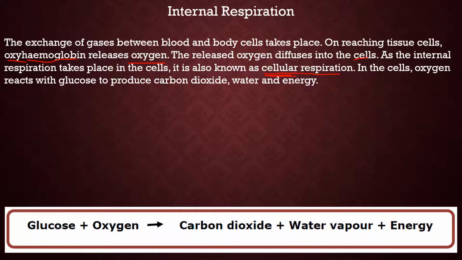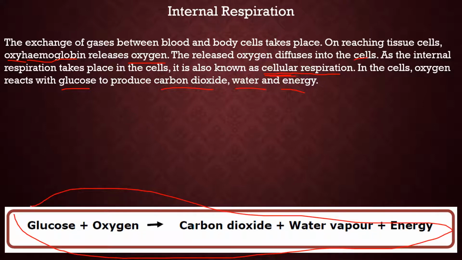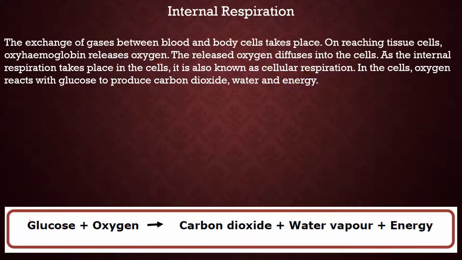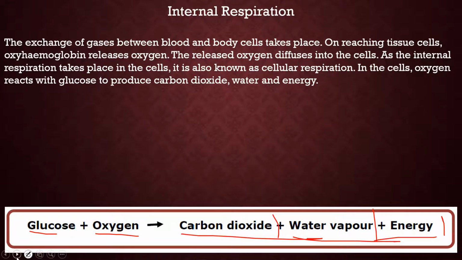And then in the cells, oxygen reacts with glucose. Glucose is what food becomes when it is digested to the smallest particle, and it reacts to produce carbon dioxide, water and energy. So this expression over here will tell it more clearly. First, glucose plus oxygen, when it reacts, it releases carbon dioxide that is thrown out, water vapor and energy that is used for various daily life activities.